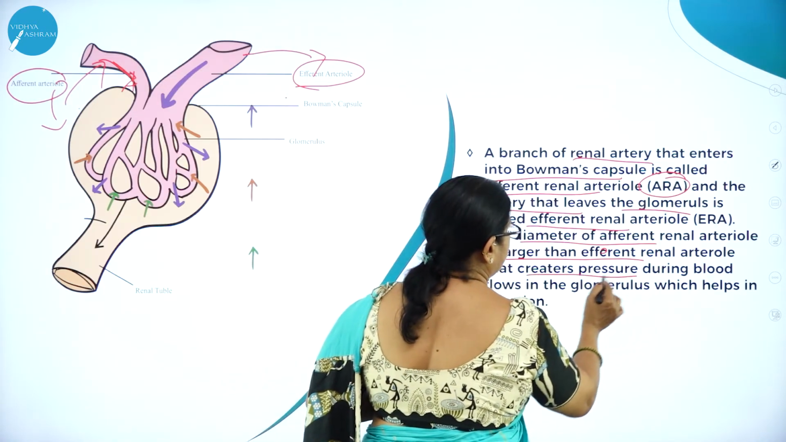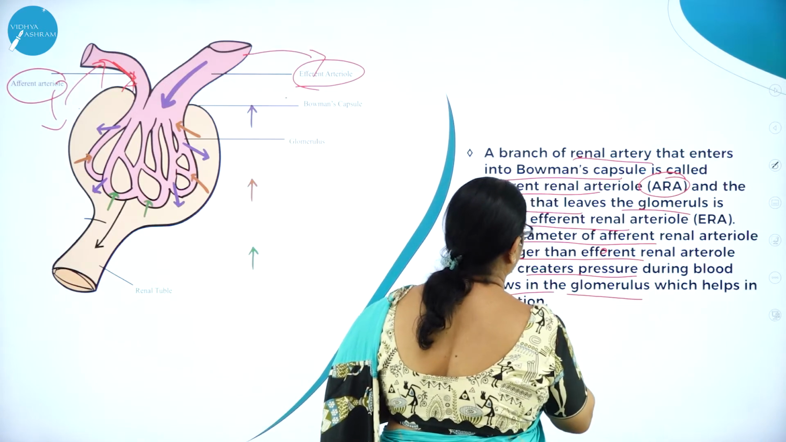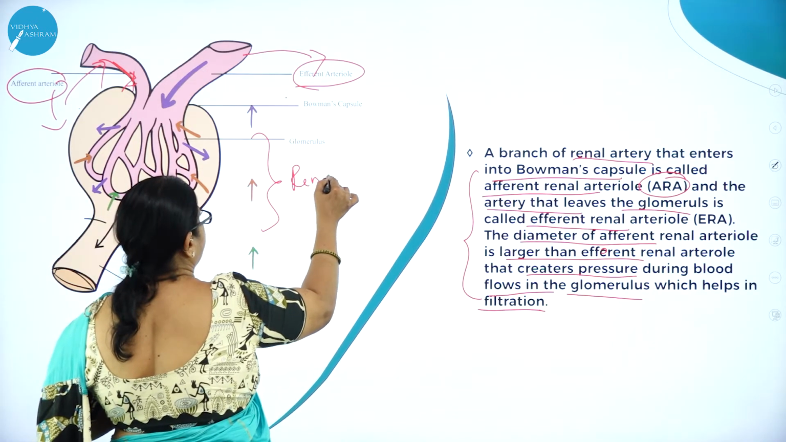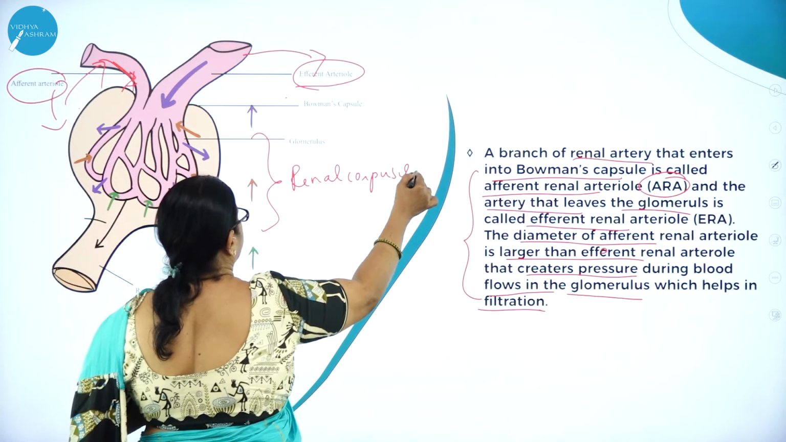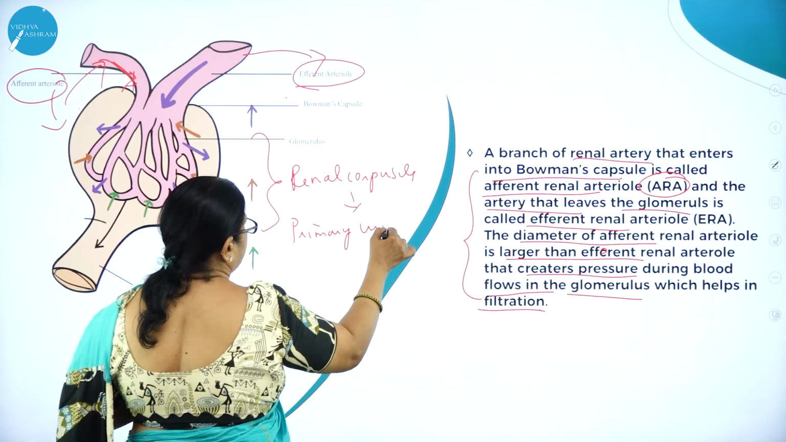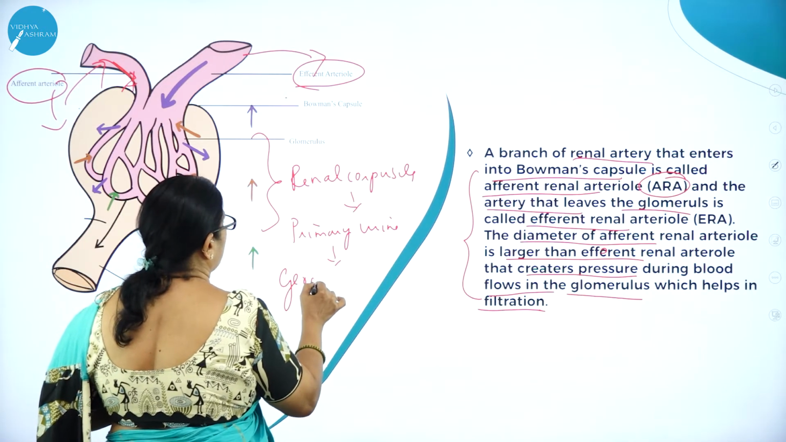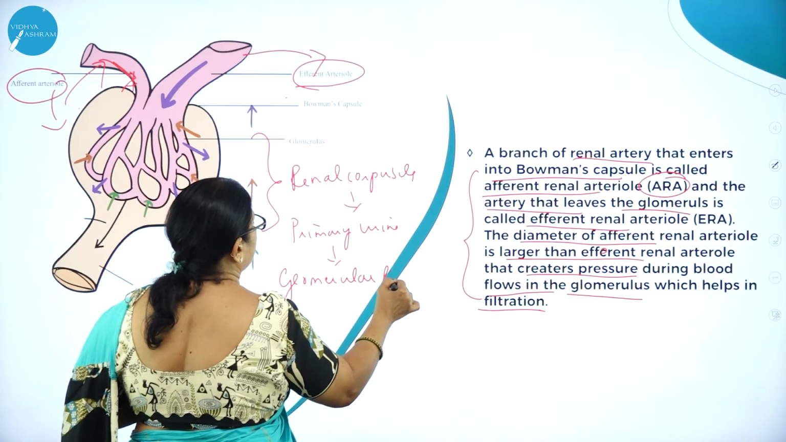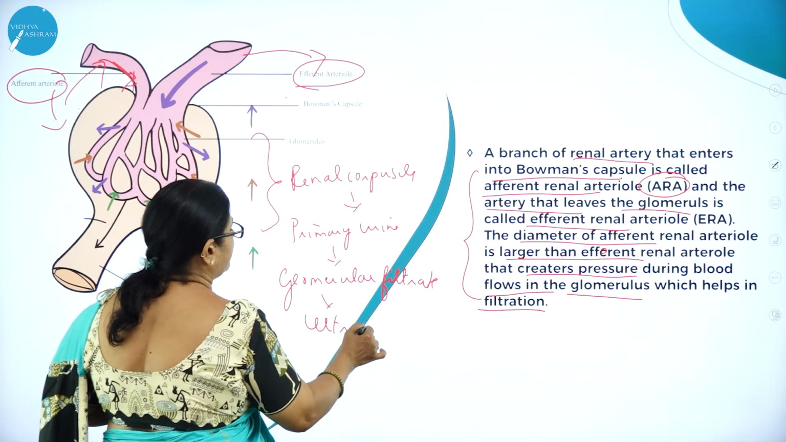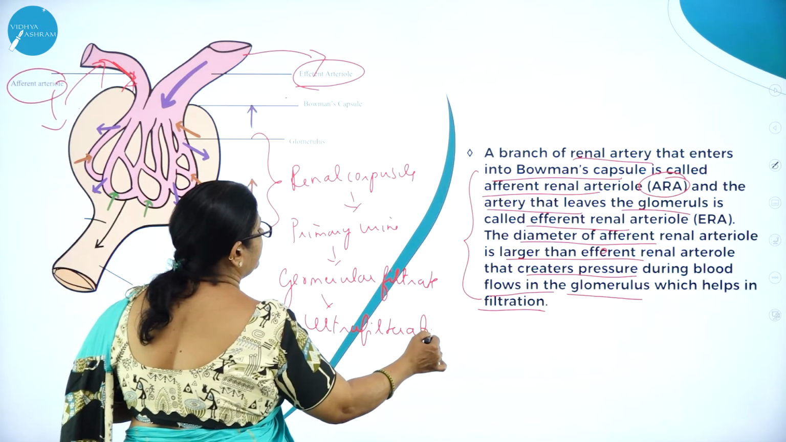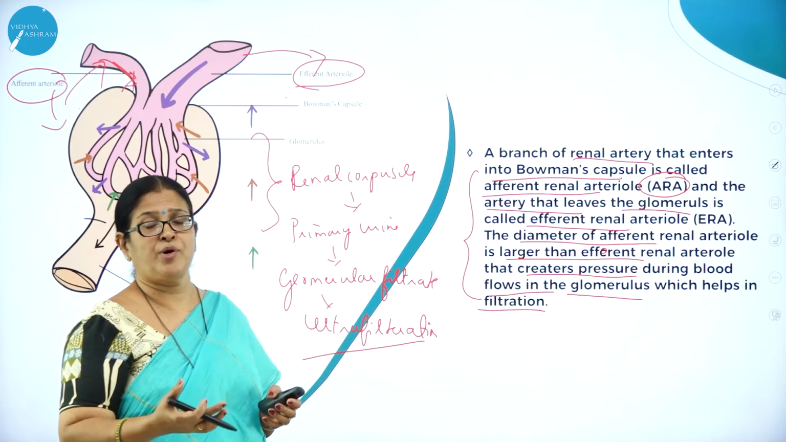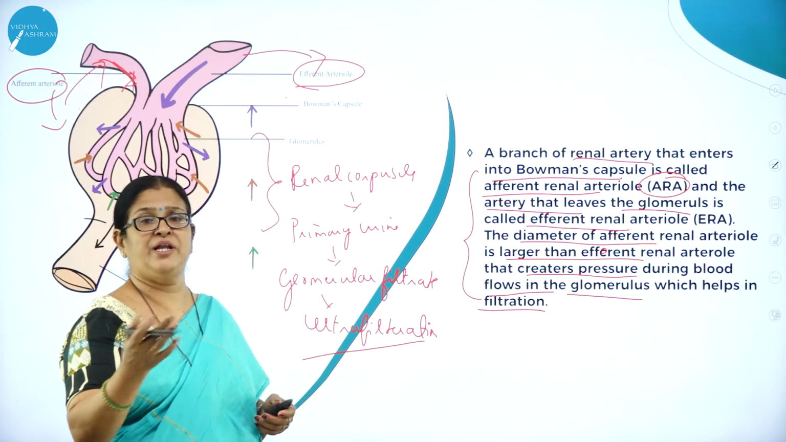That creates pressure during which the blood flows in the glomerulus, which helps in filtration. So here, particularly in the renal corpuscle, is where actually the primary urine is formed. And this is called glomerular filtrate, or primary urine. And this is also called ultrafiltration. What do you mean by ultrafiltration? The fine filtration. As you know, most of the water should be retained, and even the important mineral nutrients should be retained in the urine. It should not be eliminated completely out.